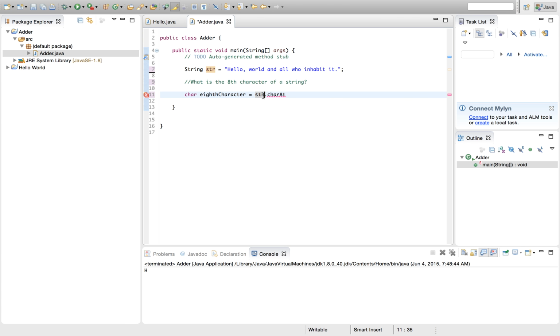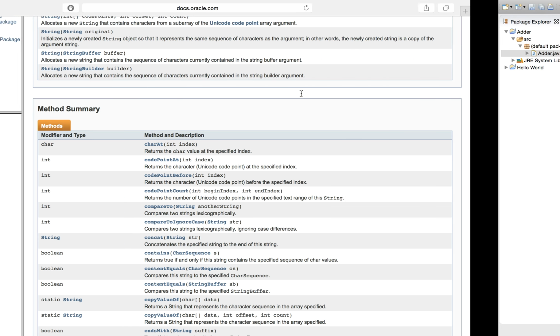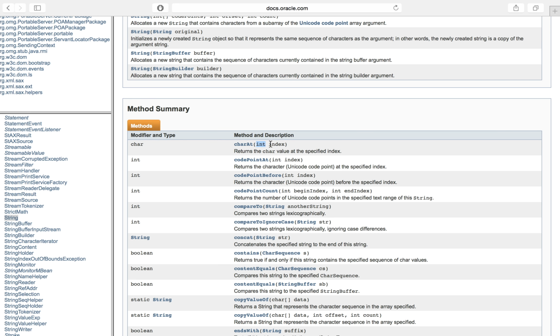So you might notice the way that we call a method on a string, if we want to do any of these cool things, is we put the name of the string we want to do it on, then a period, and then we put the name of the method. So name of the variable, period, name of the method. And the thing in parentheses, that's called the parameter for the method. So this is a thing that it wants us to give it, and it'll use it to do something.